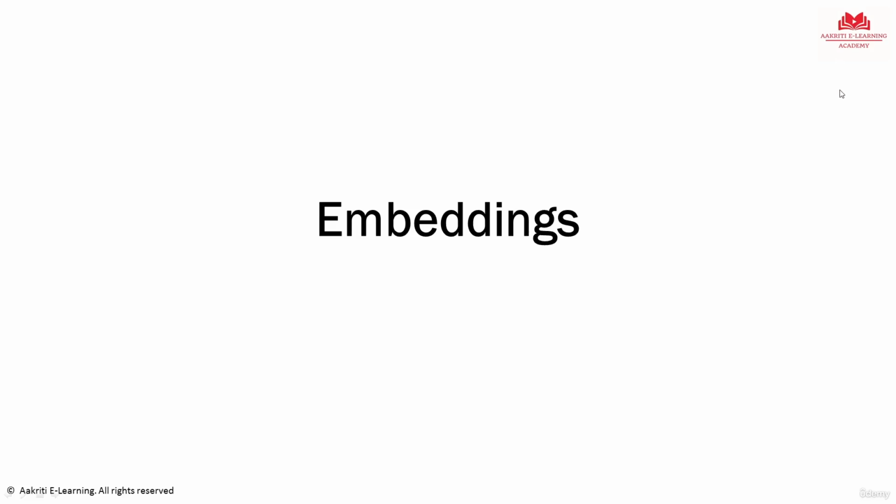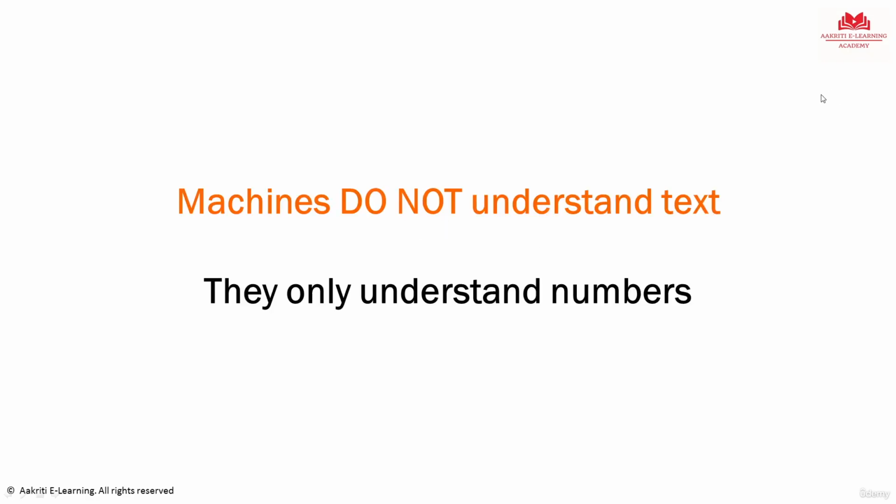Let's talk about embeddings now, which is a very interesting concept. So guys, so far we saw multiple topics about generative AI. I am pretty sure that you went into ChatGPT and tried some questions and saw the response that you got. Now all of that was great and perfect, but if you take a pause and think about it, there is something very fundamental that we have thought about, and that is machines do not understand text. They only understand numbers. So how do these LLMs understand what a word means? Or how can machines recognize the similarity between two texts? Like when you ask it what is the capital of India and it generates the word Delhi. That is where embeddings come into the picture.